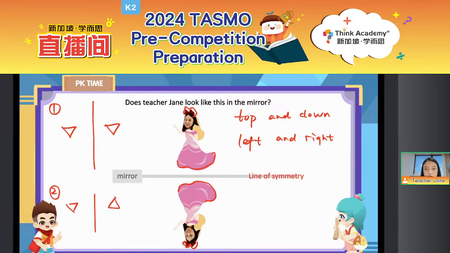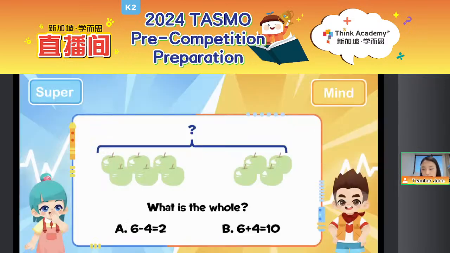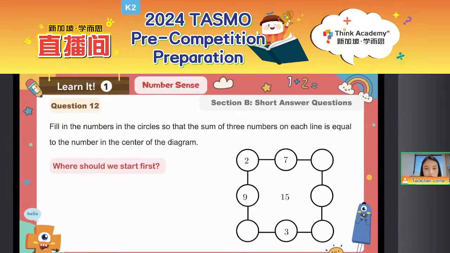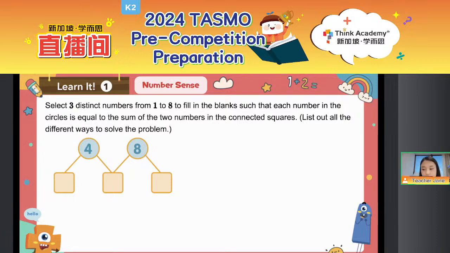Okay, so everyone, we've already learned about the part and whole relationship. We also learned about symmetry. We also learned about equal and balance. Then let me find you a quite challenging question. Okay, let me see. Where is it? Okay, here it is. Everyone, look at this question.